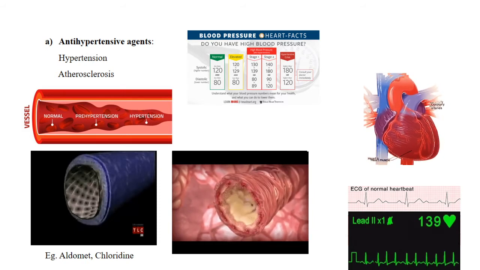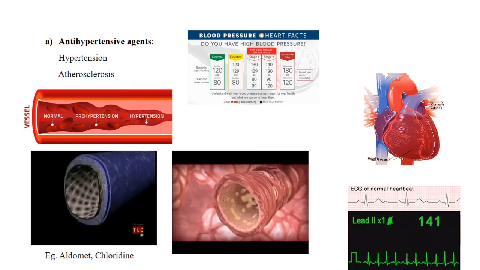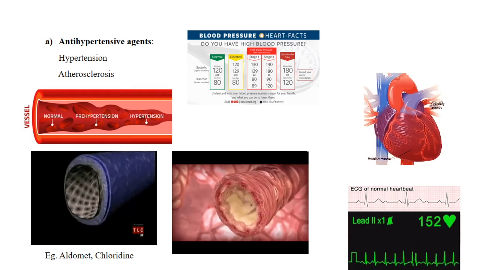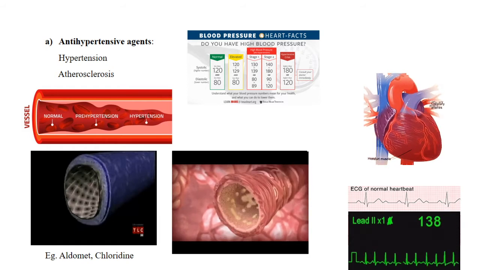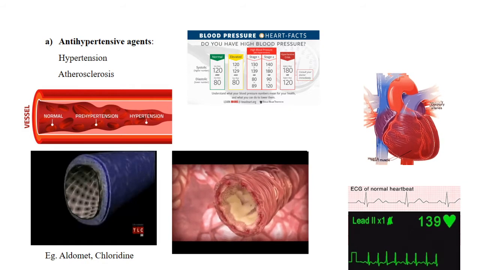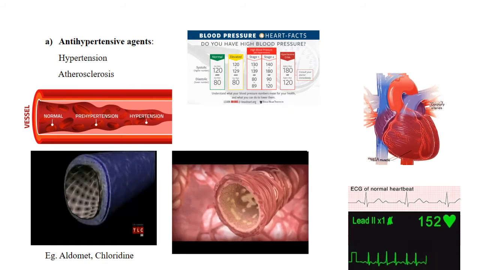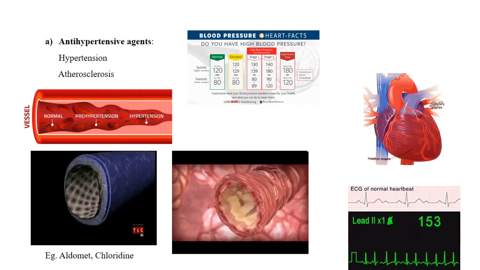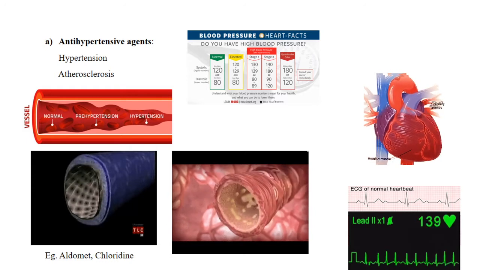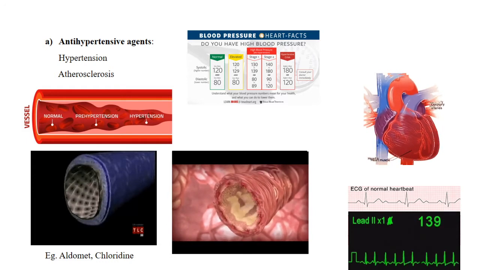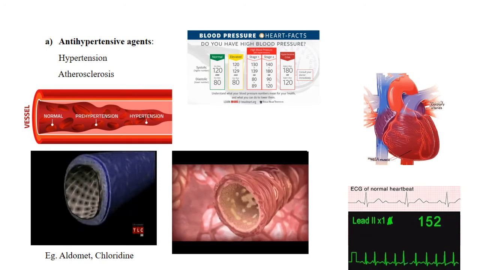First it will be increasing mildly, then slowly it will reach stage 1 hypertension, where the systolic pressure will be around 130 to 139 and diastolic pressure around 80 to 89. And then it will reach the next stage, stage 2 hypertension, and finally it will lead to the most critical stage, that is 180/120 or above.